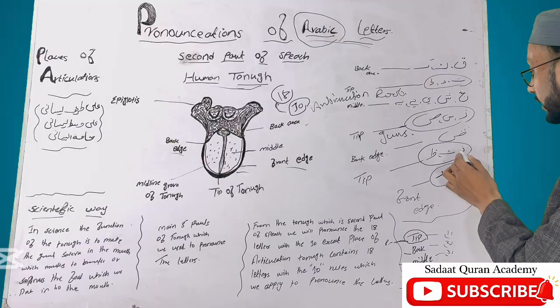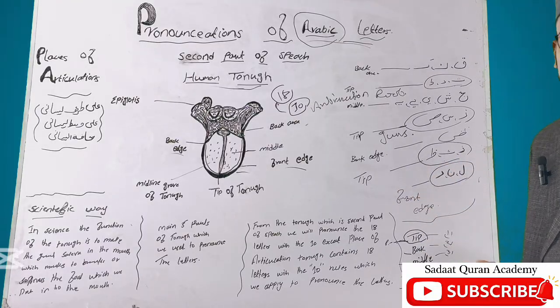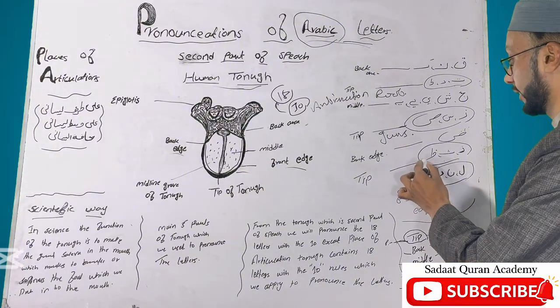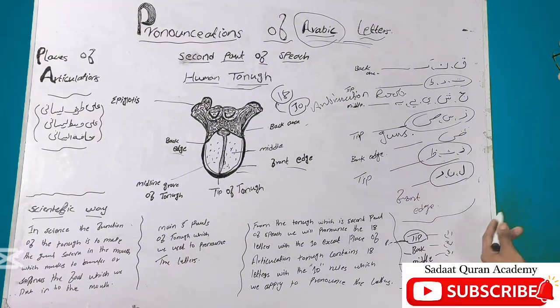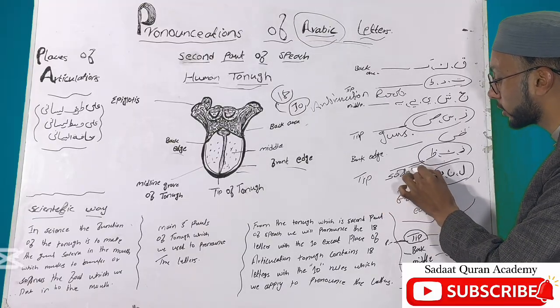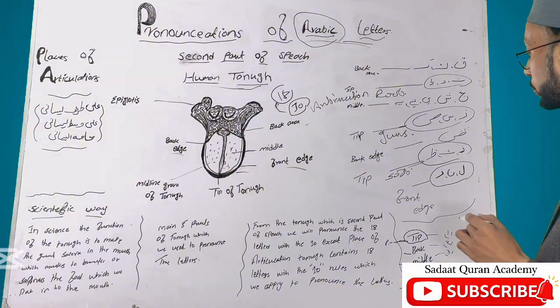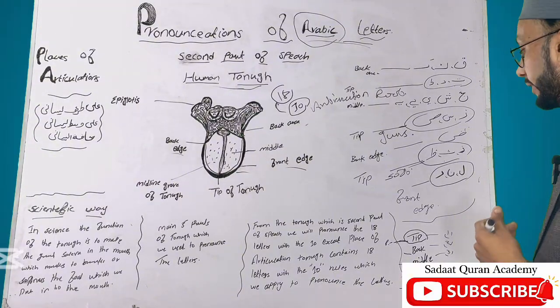Another one is zal, sa, and za. How will we pronounce these three letters? These three letters will be pronounced whenever the tip of the tongue comes between the teeth. These letters are also called the soft letters, because in the Holy Quran there are only three soft letters: zal, sa, and za. We have to pronounce them in a different way.